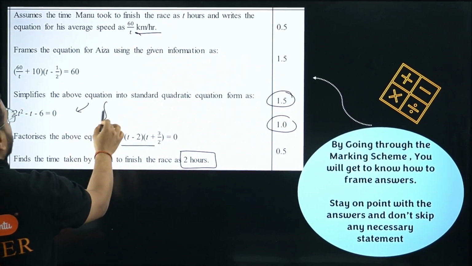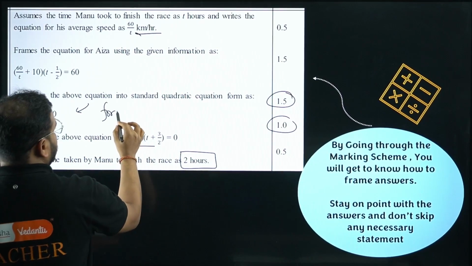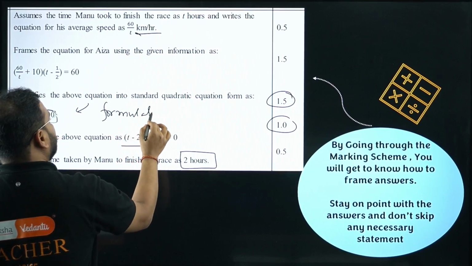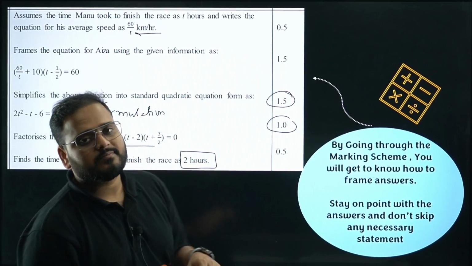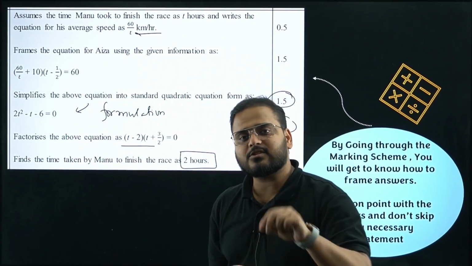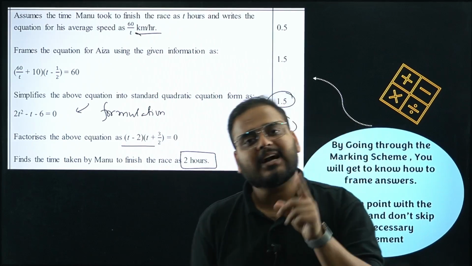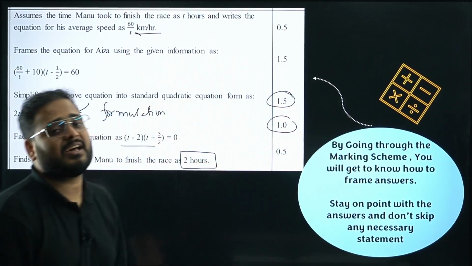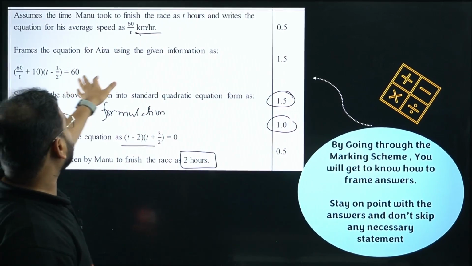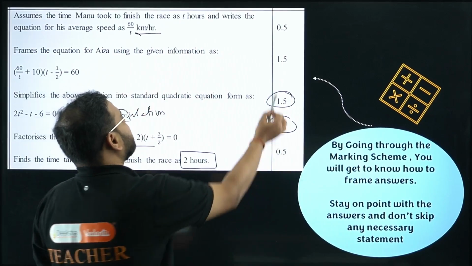Basically, this is going to be the formulation part. Formulation of the equation. This is very simple, right? In the case of any word problem, you have to formulate the equation. For that, it carries marks. 1.5 marks is given over here. Frames the equation for ISA. Even this carries 1.5 marks.